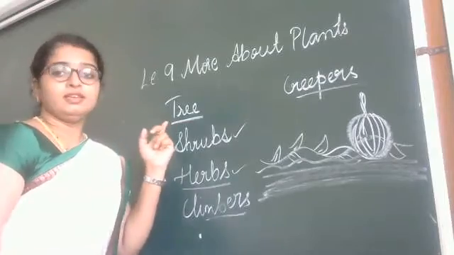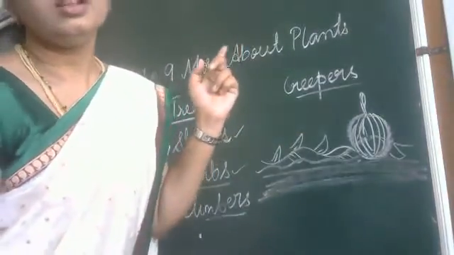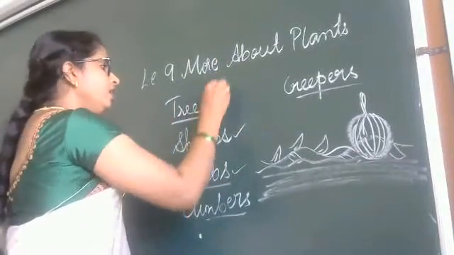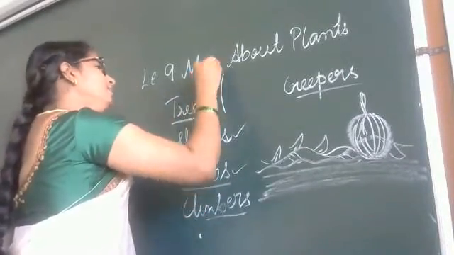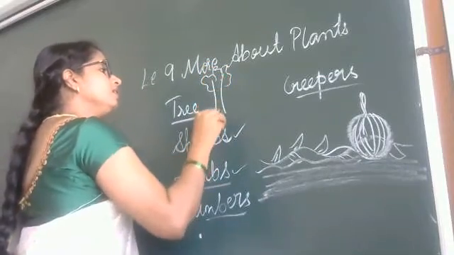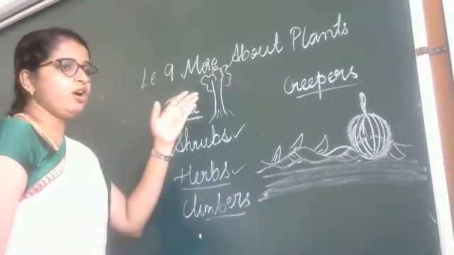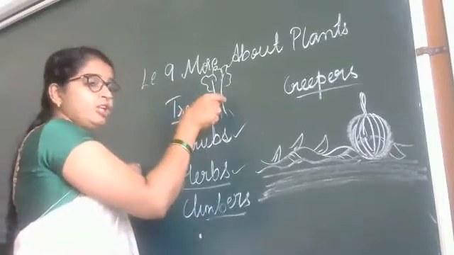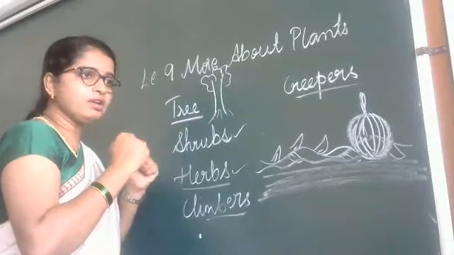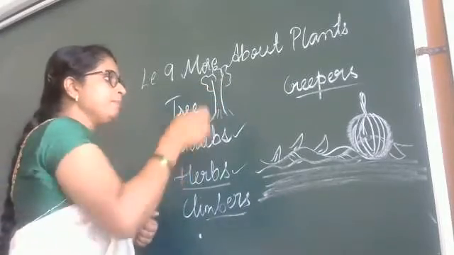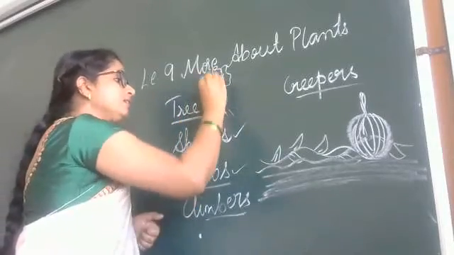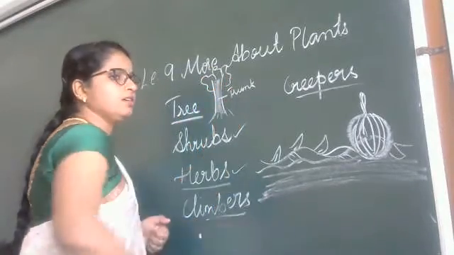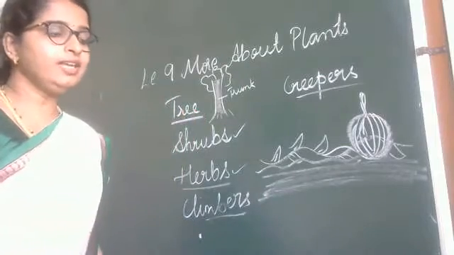Tree, a tall and big plant is called tree. See, a tall and big plant is called tree, which has a thick, strong and woody stem called trunk. This is tree.